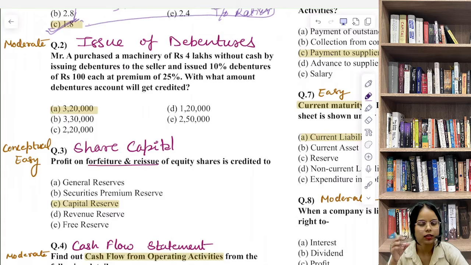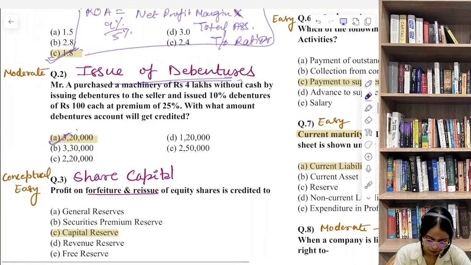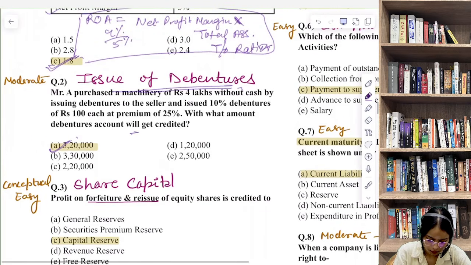So this question is from issue of debentures. Here the correct answer is 3,20,000. After this class you can calculate that. Here the examiner wants to check whether you know the difference between issue price and face value.